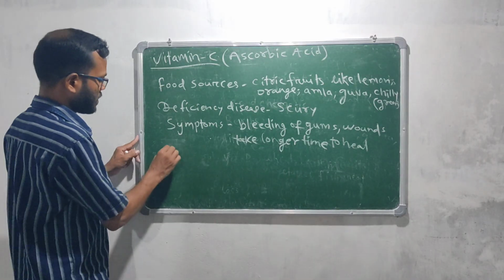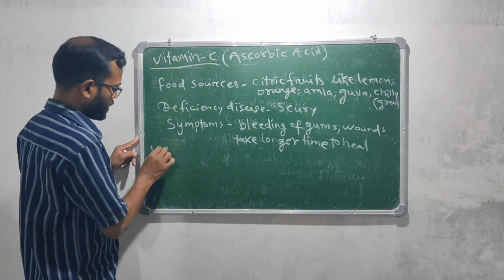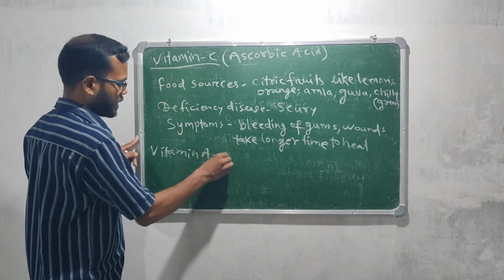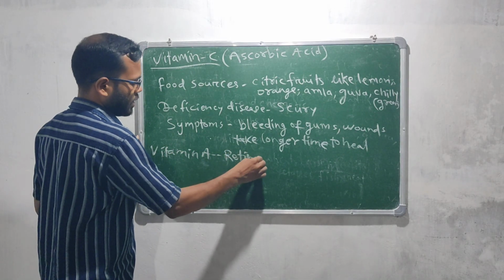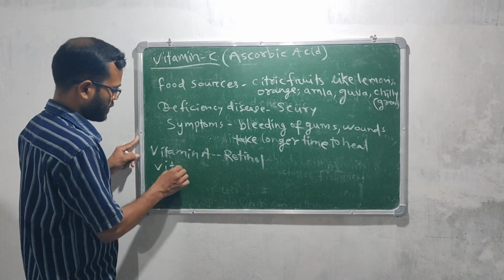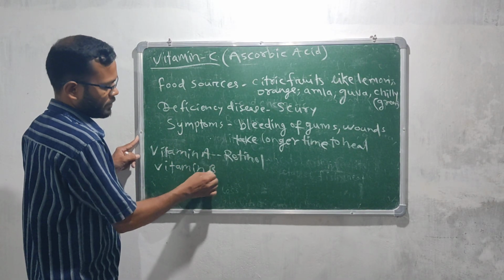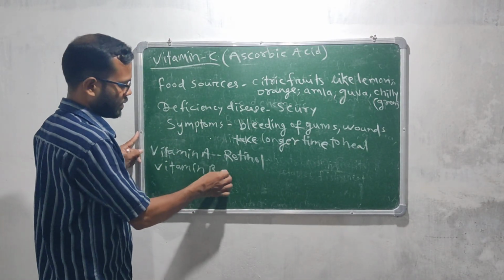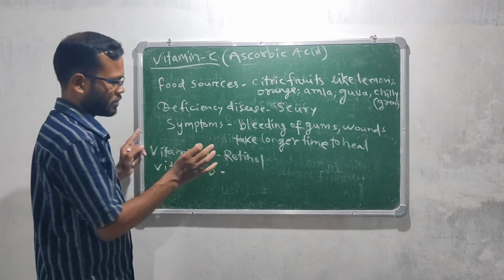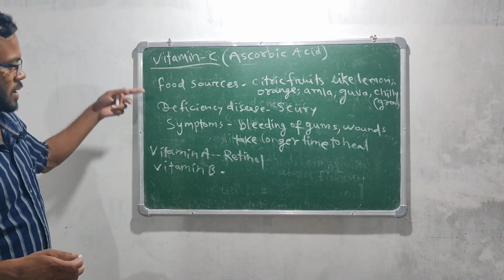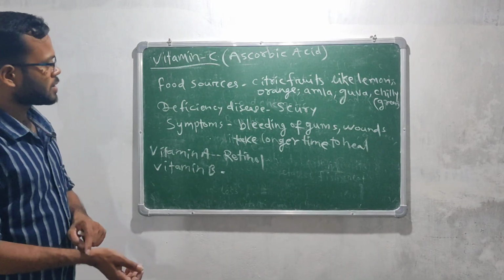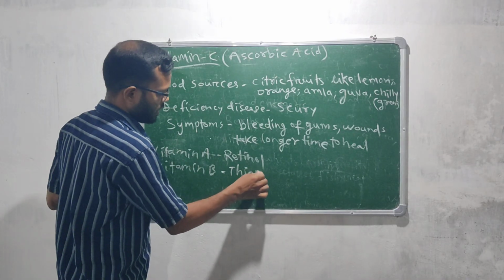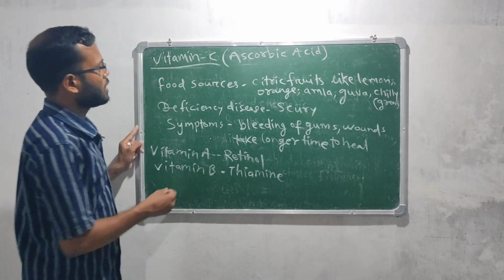And vitamin A, the other name of vitamin A is retinol. Vitamin B, the other name of vitamin B is thiamine. Then C, ascorbic acid.